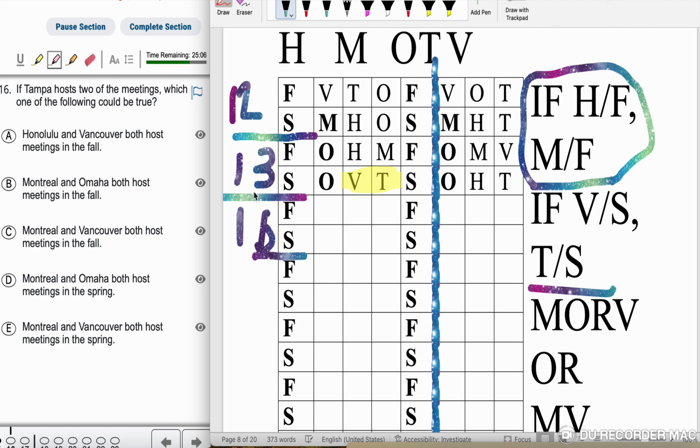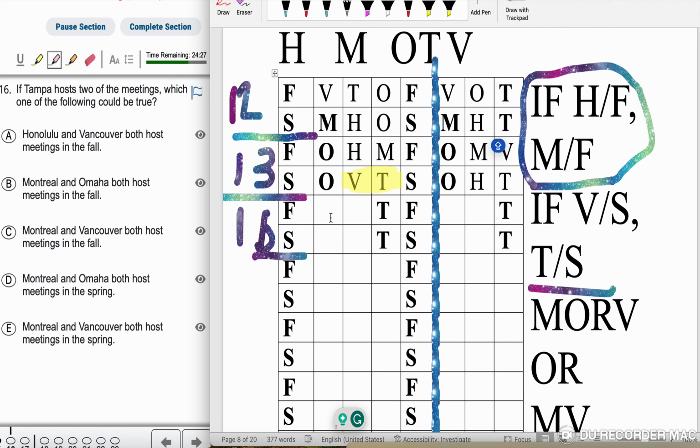If T hosts a meeting, with this information, I'm going to put T here at the end. And I'm going to go ahead and bold it. Select it. I'm going to create another world here too. Also, I'm going to be using this world as well because I see that the option is available. So since the option is available, I'm going to go ahead and bold it. So now I got 3 worlds. I'm going to go ahead and fill this in really quickly.